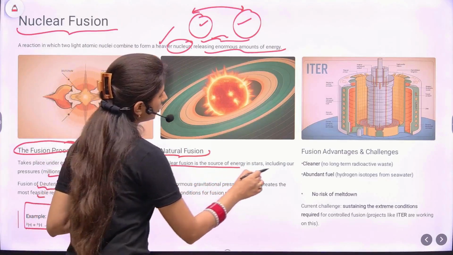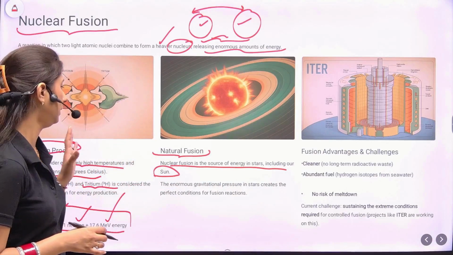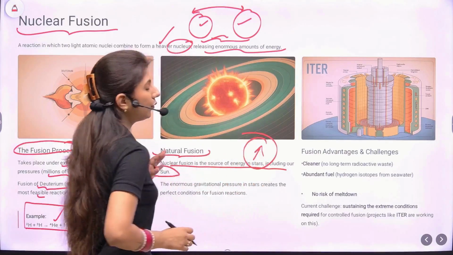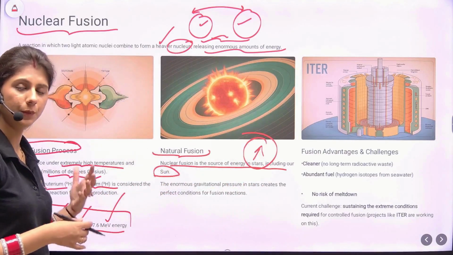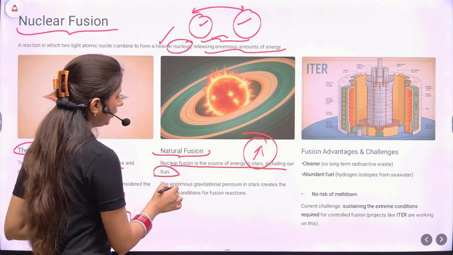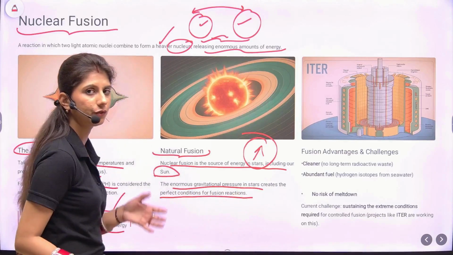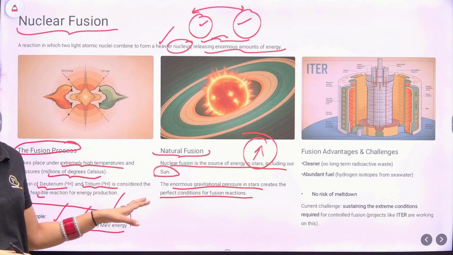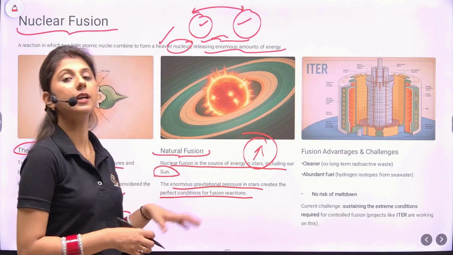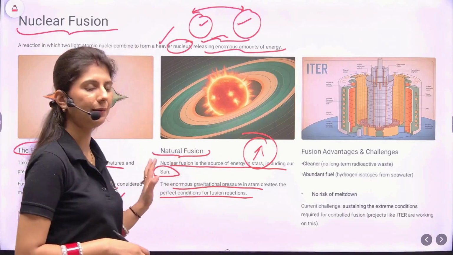Then what is natural fusion? Nuclear fusion is the source of energy in the stars. When you read about the solar system, you will read that in the stars also this nuclear fusion keeps on taking place, because of which huge amounts of heat are released. The enormous gravitational pressure in the stars creates the perfect conditions for the fusion reaction. So there the conditions are feasible for these reactions to take place, but to achieve these conditions by humans is very difficult. But once done, it is very beneficial.